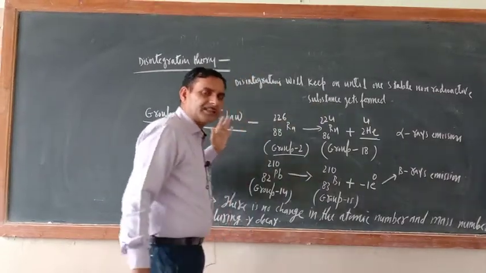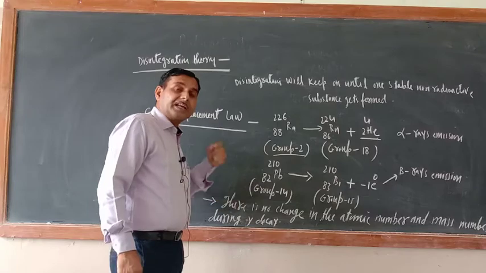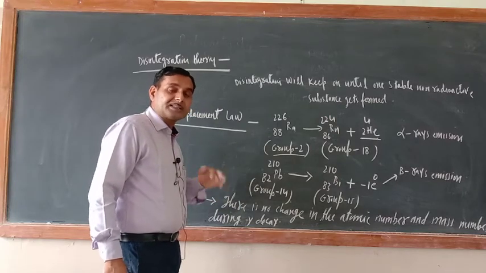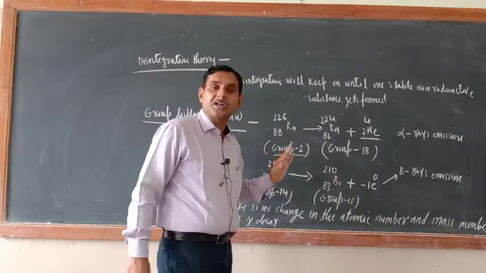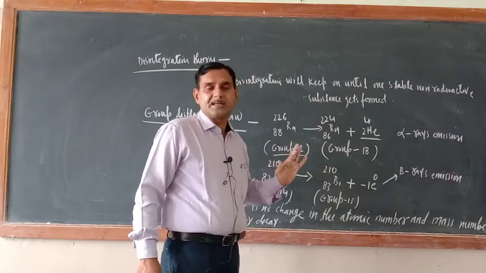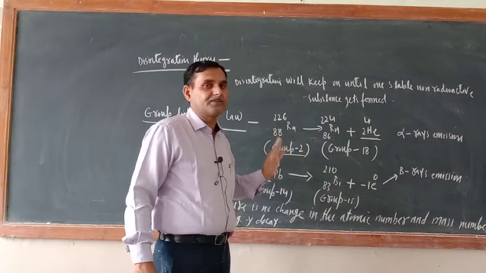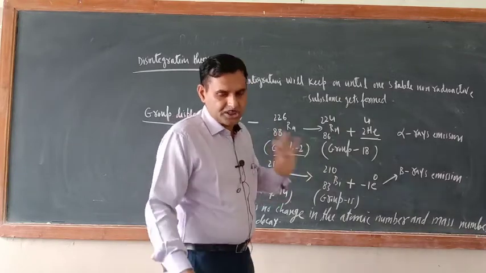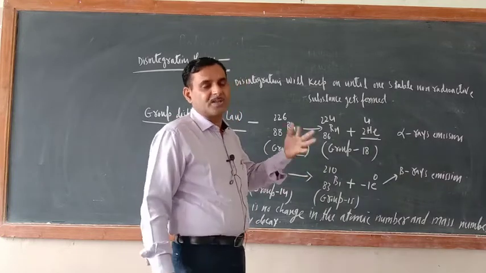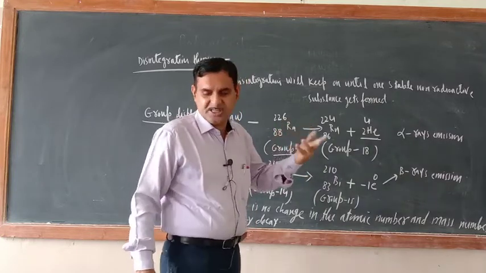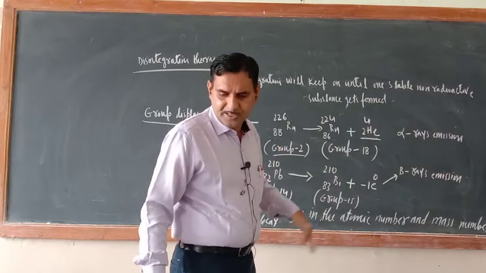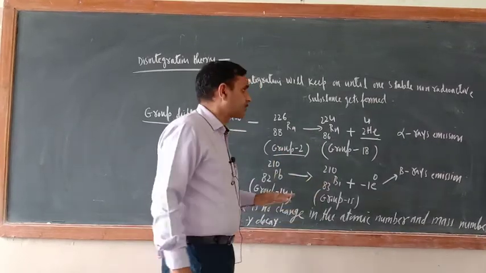This is known as group displacement law. In case of emission of gamma rays, there is no change in the position of the resulting substance, because they are electromagnetic radiations. In this way, group displacement law is also over.